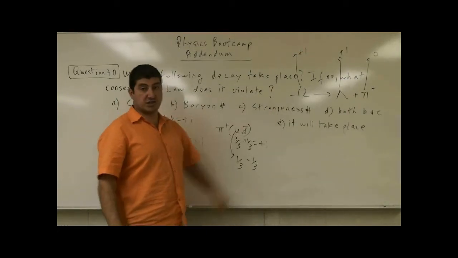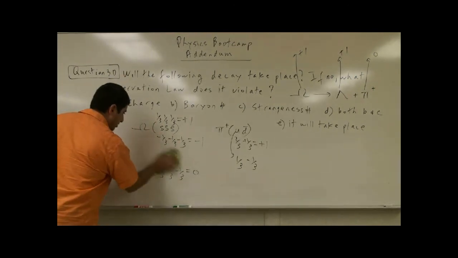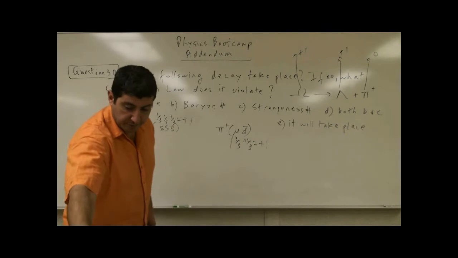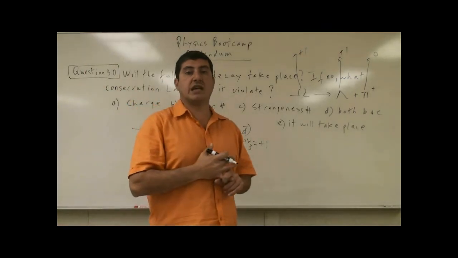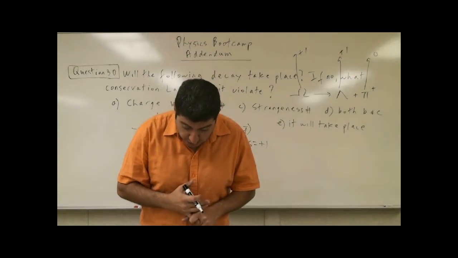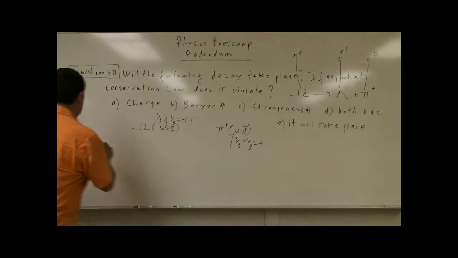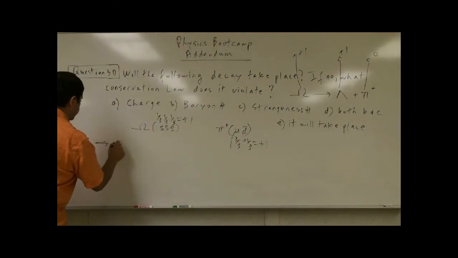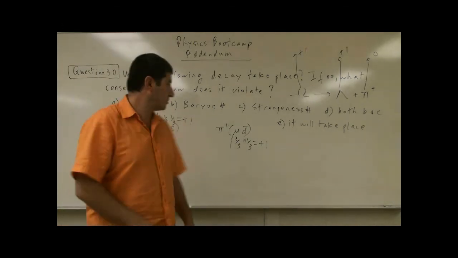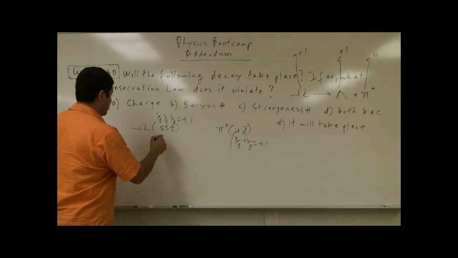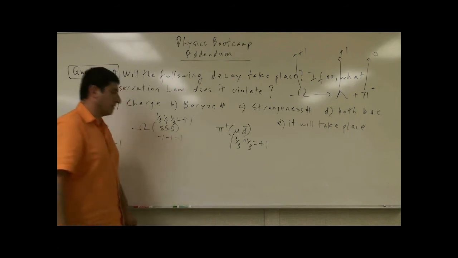How about strangeness? Is strangeness conserved? So, what is the strangeness property? Remember, in an earlier problem when I had given you the quarks, I told you that they have a strangeness property. Only the strange quark has a strangeness property of negative 1. All the other quarks have a strangeness property of 0. So this one, the strangeness property is negative 1, negative 1, negative 1.